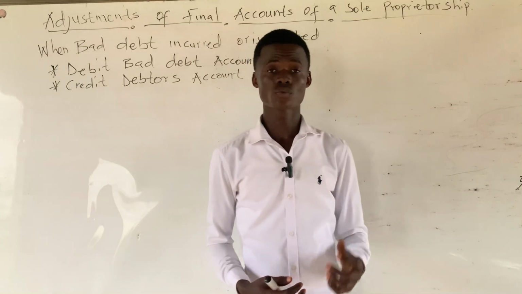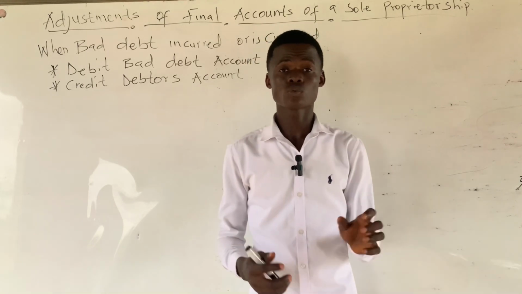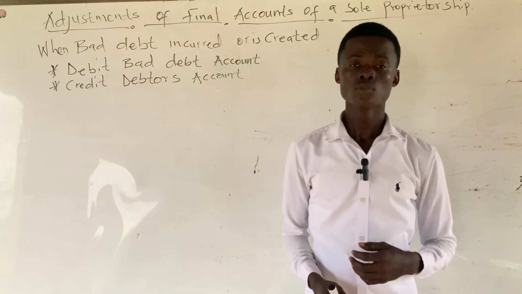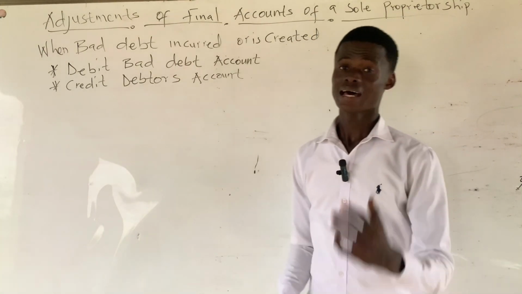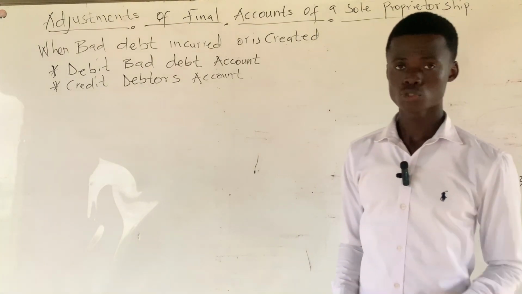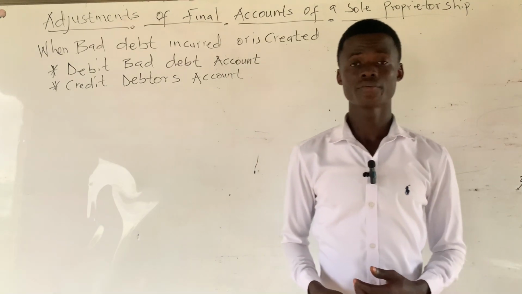Also, whenever a particular debt goes bad, that particular debt needs to be written off from our books. And in writing off bad debt, there is a double entry that needs to be passed.